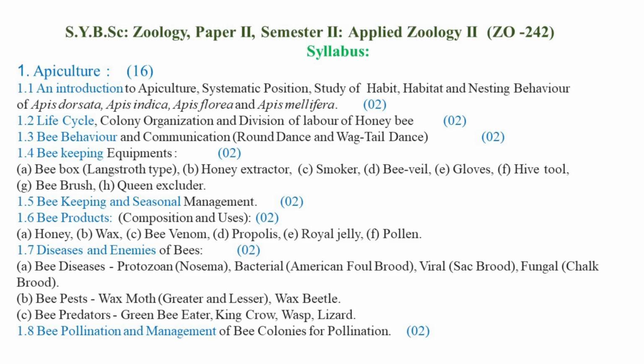So for the communication of the honeybees among the various caste or the various members of the colony, they show two types of communication, that is olfactory communication, which is on the basis of sense of smell or sense of taste of the samples or the food materials which are collected from the surrounding field.